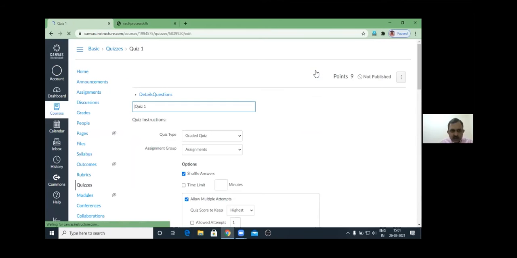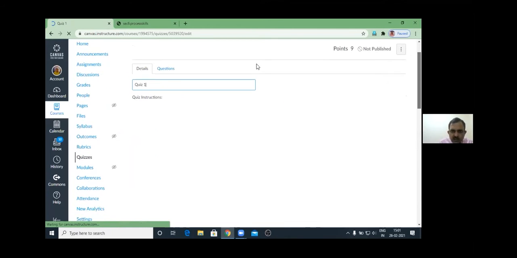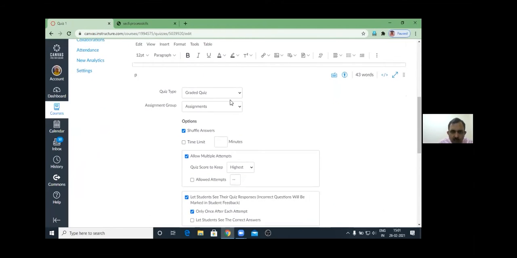So if you have created a quiz, you can give the title to the quiz, whether it is a graded quiz or non-graded quiz. You can give the instructions to the learners of the quiz. Graded quiz means that the quiz will be marked. Otherwise, it can be a practice quiz or an ungraded survey. If you want to give certain quizzes to your learners only for practice purposes, not for grading, then you need to click it as a practice quiz.